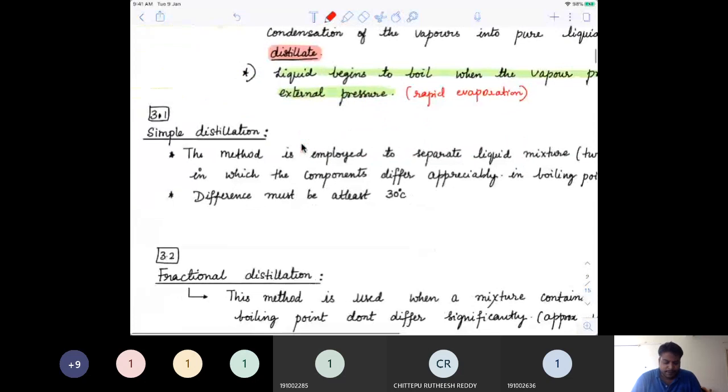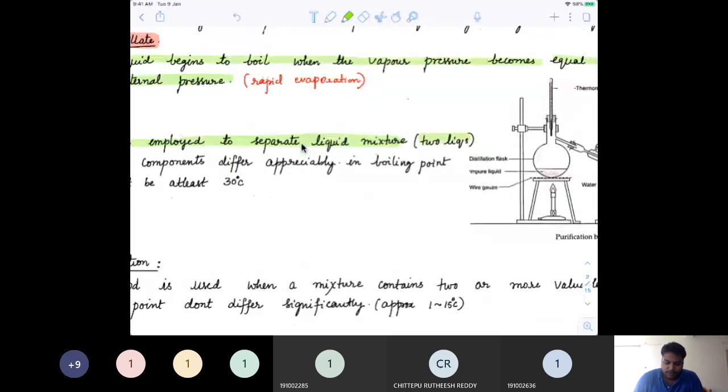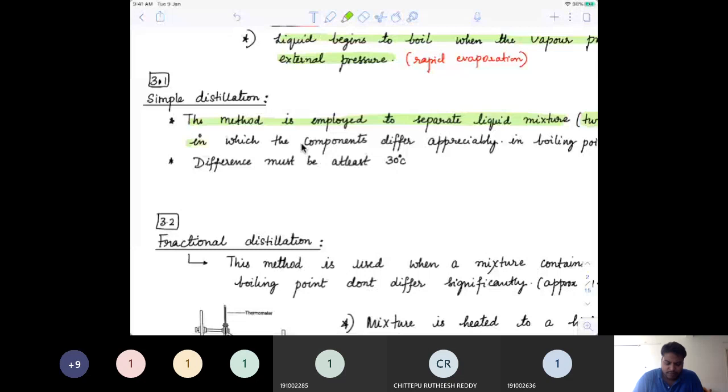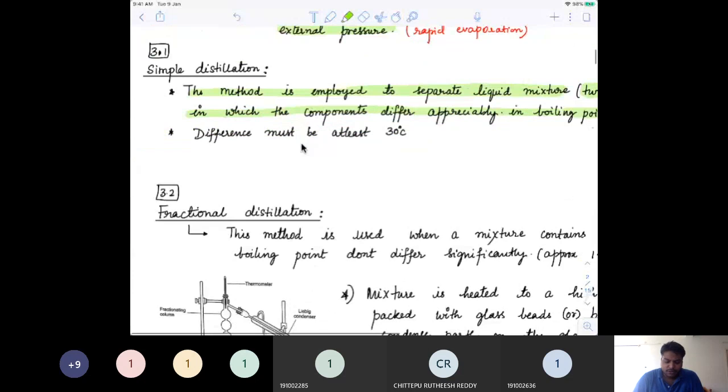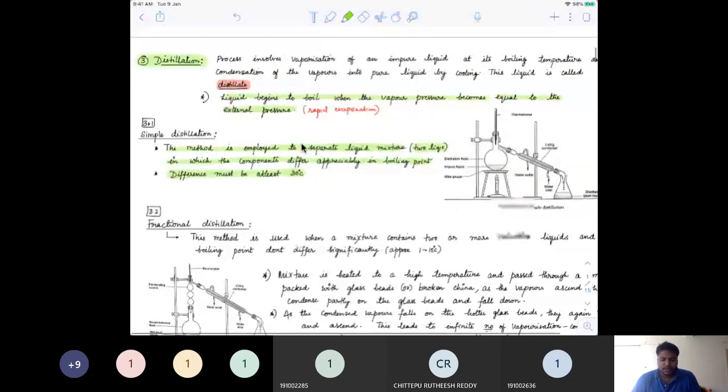Again, there are two to three different types of distillations. The first one is simple distillation. This method is employed to separate a liquid mixture of two liquids in which one of the components differs appreciably in boiling point. The boiling point difference must be at least 30 degrees. If these two liquids have a boiling point difference of around 30 degrees, there is a high chance that we can separate them by simple distillation.